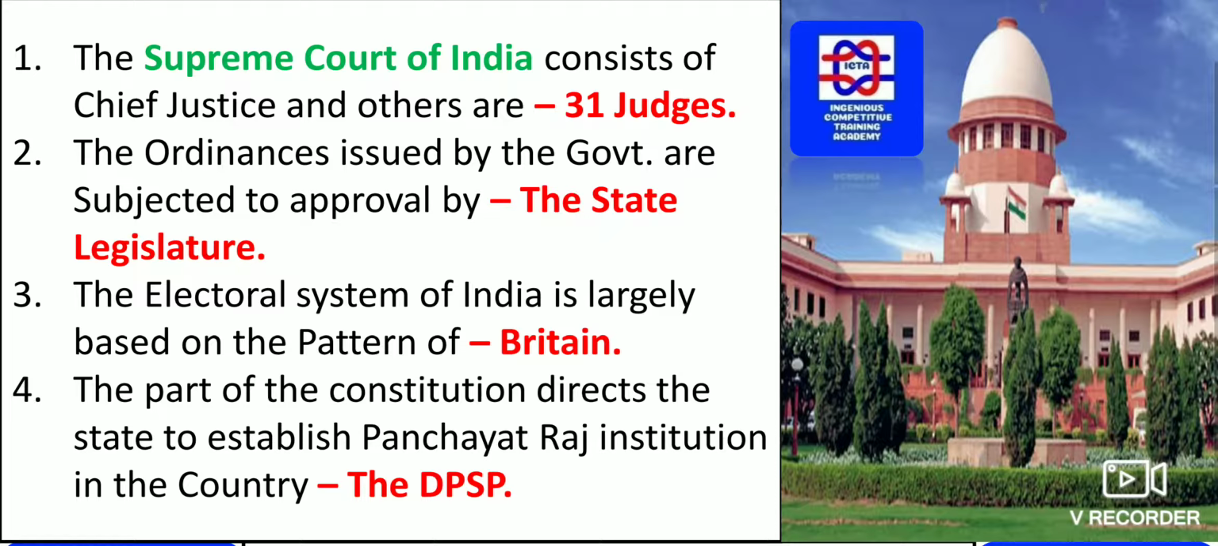Initially we have: the Supreme Court of India consists of how many Chief Justices? It is only one Chief Justice and the other judges are 30. So in total we have 31 judges in the Supreme Court of India, which is located in New Delhi. As you can see, how it looks is given on the right side.